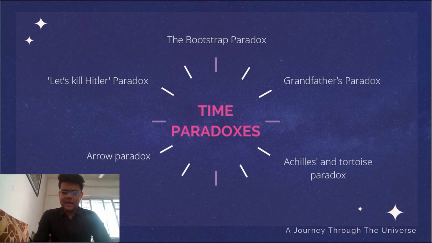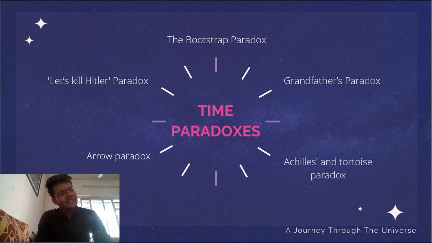Let's take another example, I think a very popular one. Let's kill Hitler paradox. So obviously people like us, we do not like Hitler for obvious reasons. The creator of World War. Let's talk about Hitler. So we all want to kill him. To kill him, we have to go back in the past and then kill him before he was born. So if he's dead, then there would be no World War II. What a sigh of relief, right, for both of us.